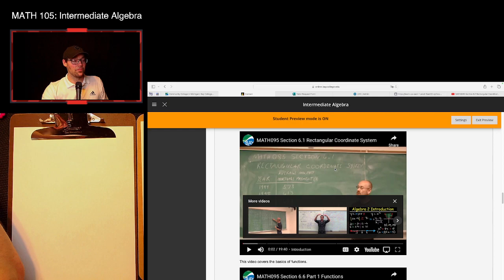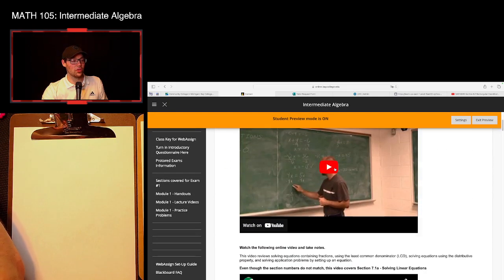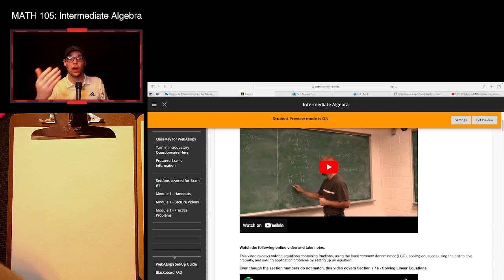Each exam will have these sections, and right now the only section that is available will be for exam number 1. So that's why there's all these blank spaces. As we continue through the semester, they will populate with the rest of the material that we need.